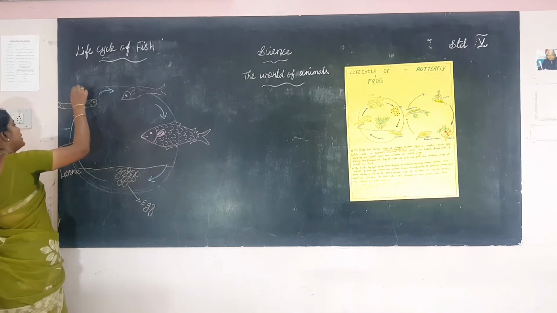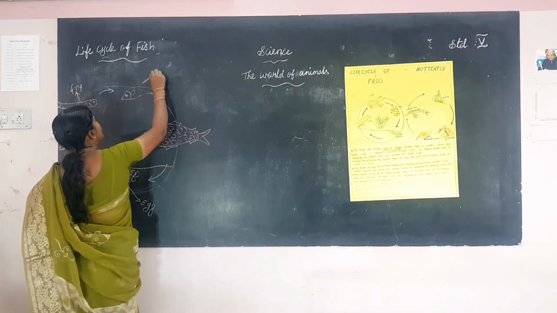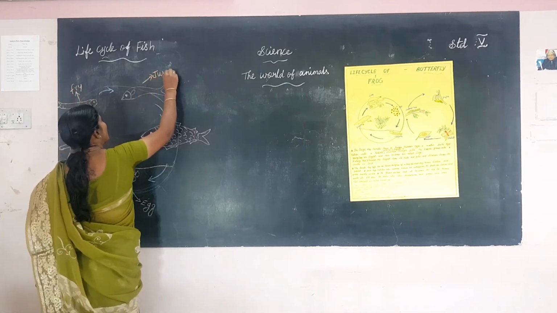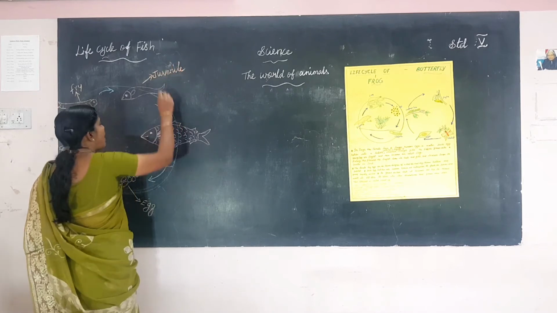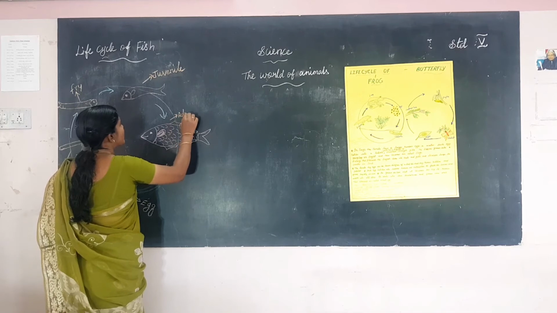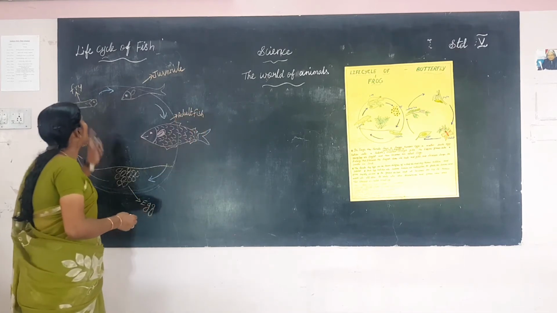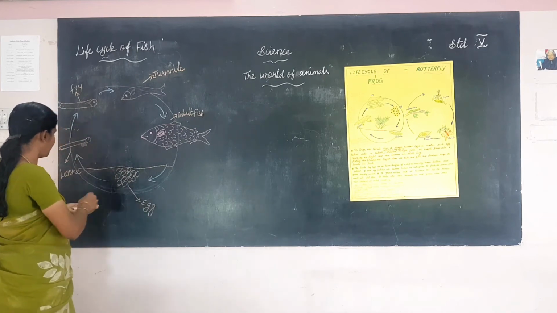What stage is this, ma? Fry. The small fish, the young one, is the juvenile stage. Last one, adult fish. This is the life cycle of fish. Okay, ma?